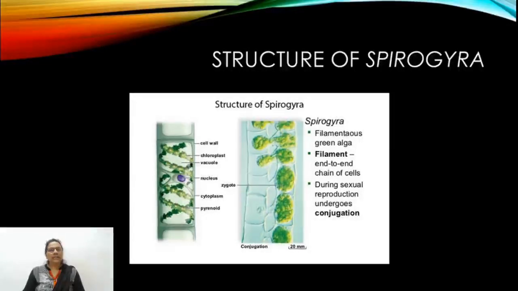The chloroplast is present toward the periphery, and there is a centrally placed, well distinctive nucleus at the center. The cytoplasm is present toward the periphery of the cell due to the presence of a centrally placed enlarged vacuole, and the vacuole stores fluid. It also contains a large amount of water. Over the chloroplast, they produce distinctive spherical pyrenoids, and these pyrenoids are essential for the storage of starch.